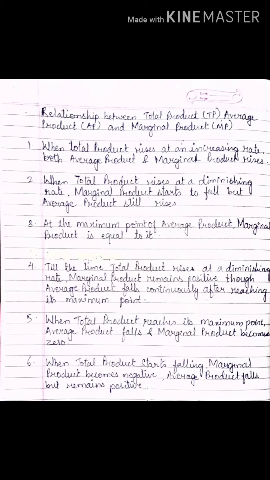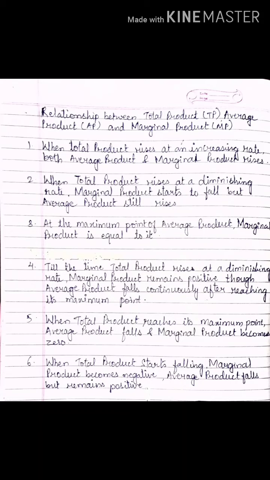Now till the time total product rises at a diminishing rate, that means till the point when total product is rising, though it is rising at a diminishing rate, what happens? Marginal product remains positive. And what happens to average product? Average product falls continuously after reaching its maximum point. Till it reaches its maximum point it rises, but after reaching the maximum point, average product starts falling.